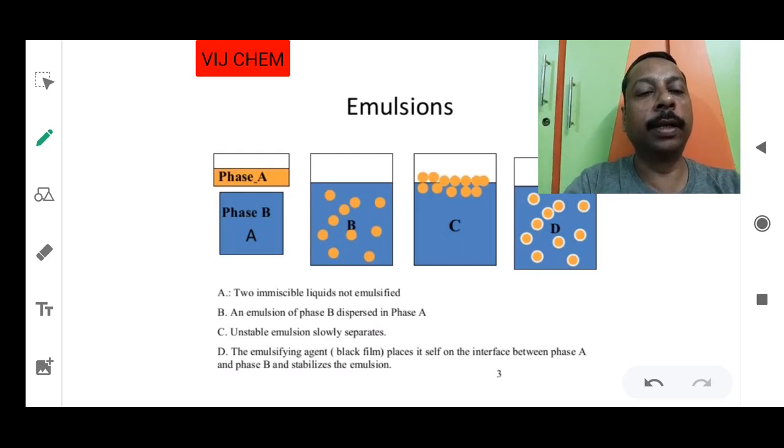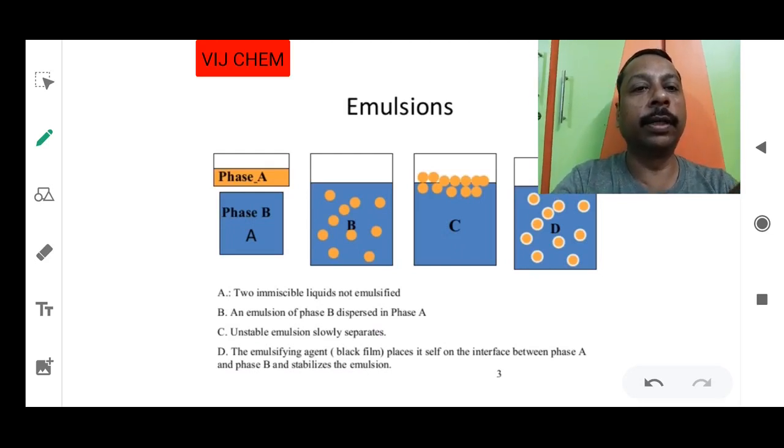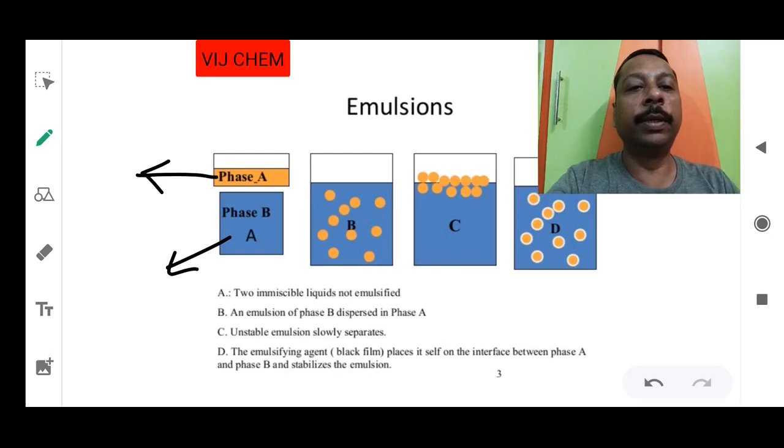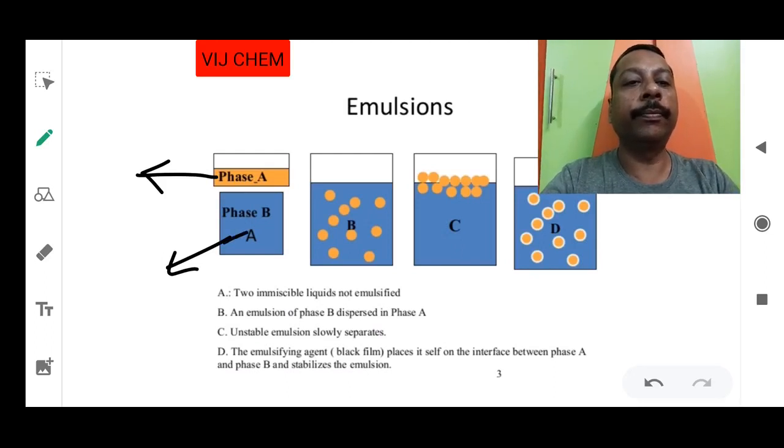So in the first diagram we are taking two phases. Okay, here phase A quantity is less, phase B quantity will be more. So these two liquids are not emulsified, that means they are not mixed with each other. Understood? So here phase A, phase B. Phase B is here. Here this is the phase A. In diagram A, you will find phase B and phase A, which are not mixed together. After some time, this phase A is mixed here. Understood? So that is emulsion of phase B dispersed in phase A.